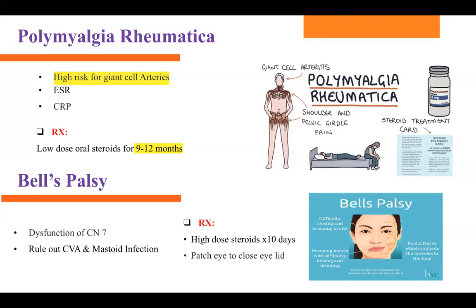So when their eyelid stays open, what do you worry about? Corneal abrasion. Okay. Corneal abrasion. So that's why, in the choice of treatment, we have to patch their eye, the affected side, at night time. Okay. So what is the choice of treatment? High dose steroids for 10 days. Okay, high dose steroids for 10 days.